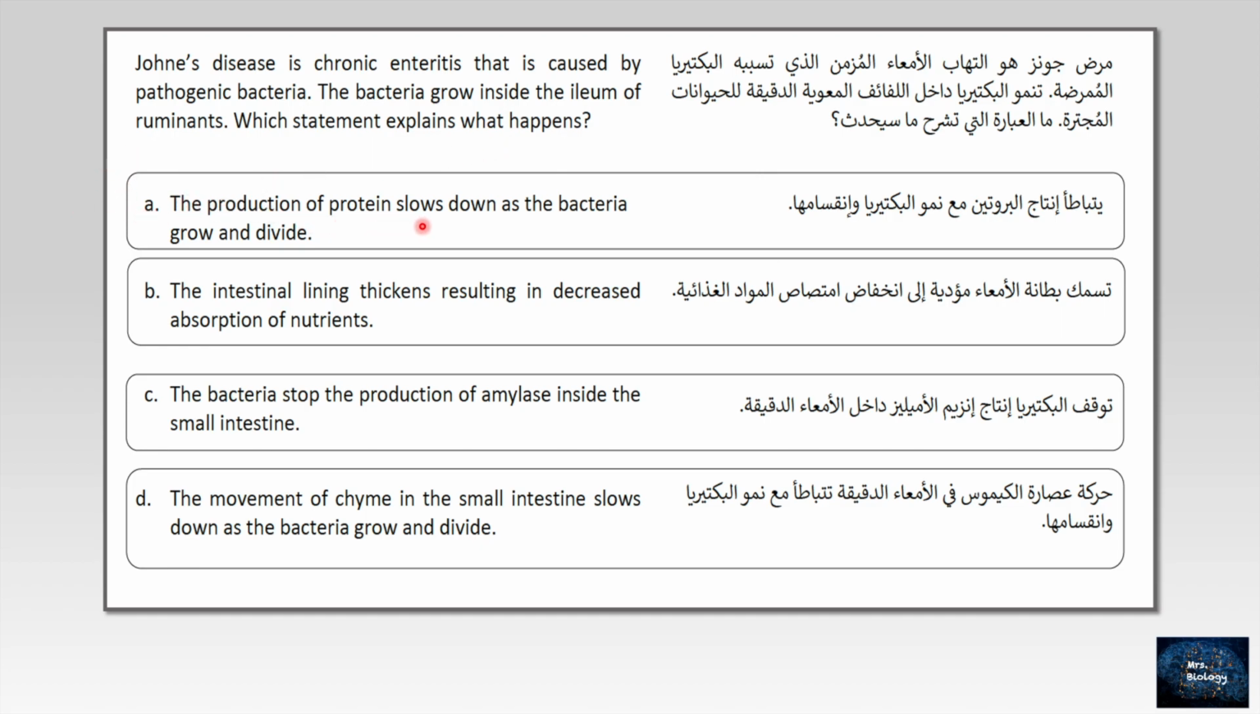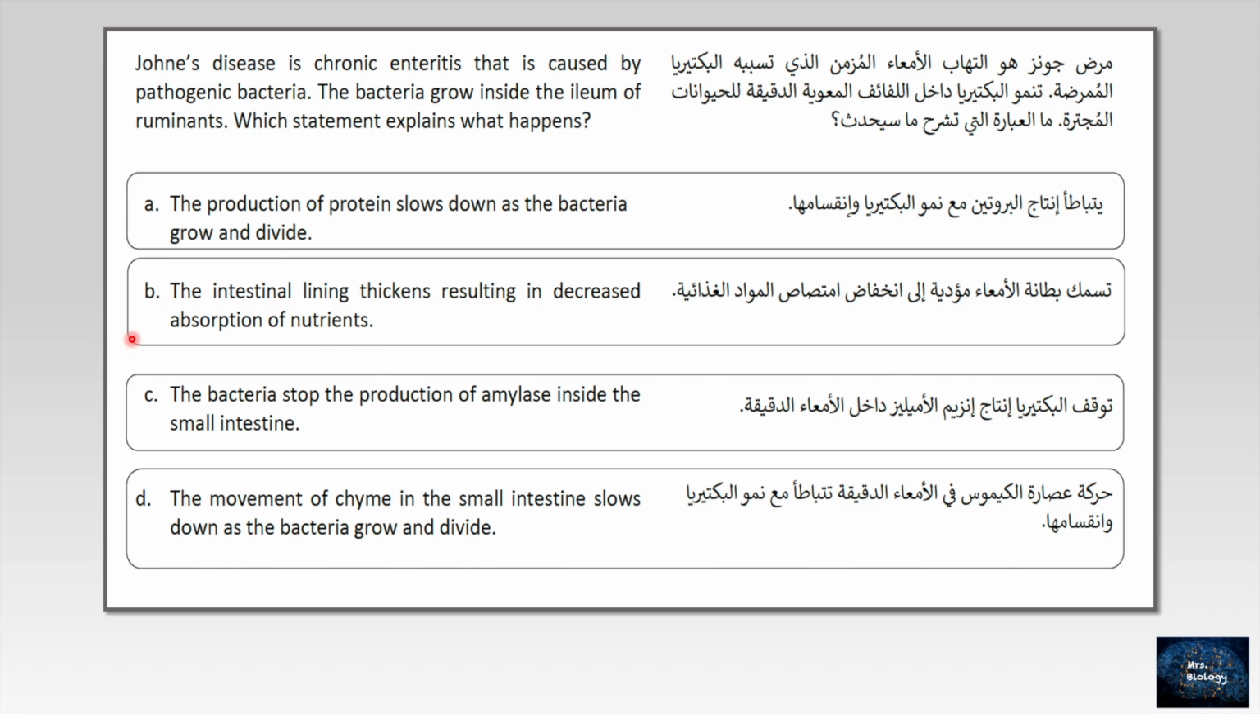The production of protein slows down as the bacteria grow and divide. Hold on. We know that the bacteria participate in the production of certain enzymes, proteins. So, logically speaking, once the number of bacteria increased, sure, the production of proteins will increase. So, A is wrong. Moving to B.